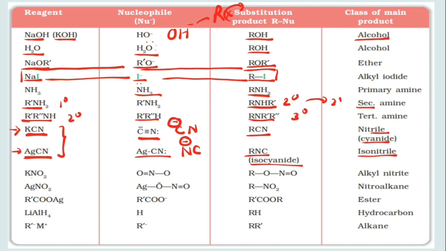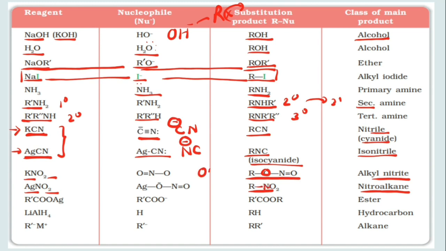Similarly, when you take KNO2, alkyl nitrite will be formed, which means bond is forming from oxygen, and if you take AgNO2, nitroalkanes will be formed, which means bond is formed by nitrogen.